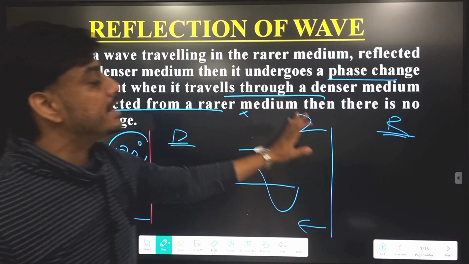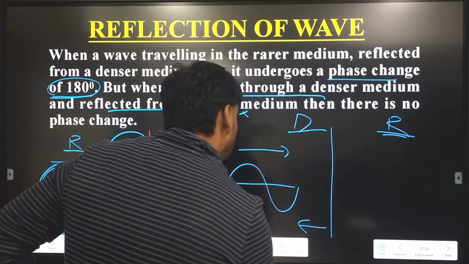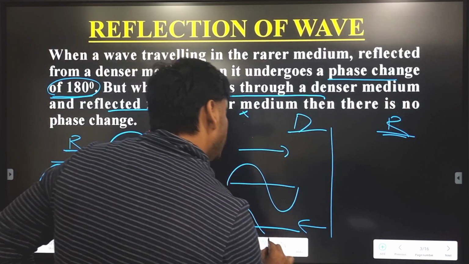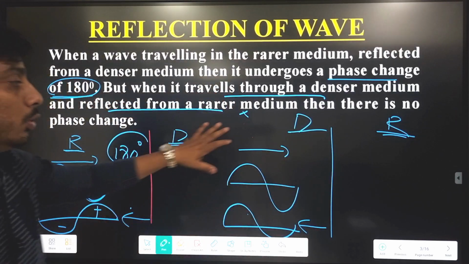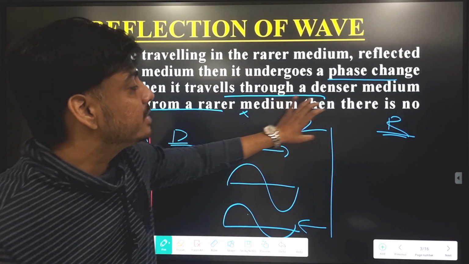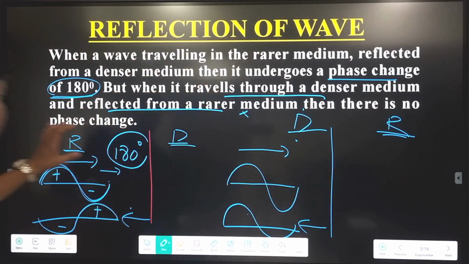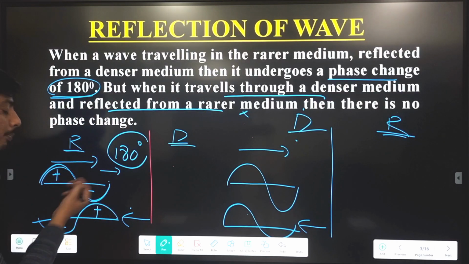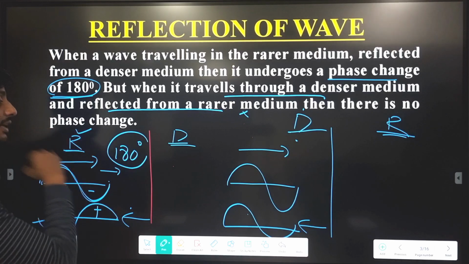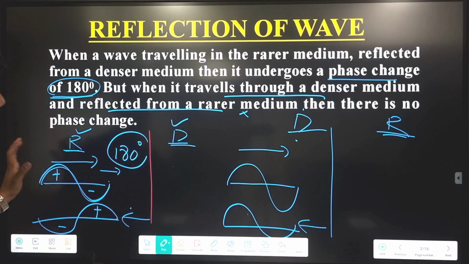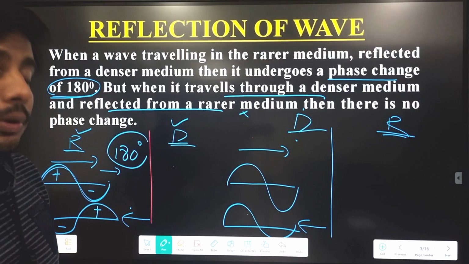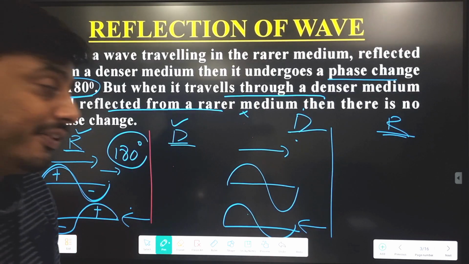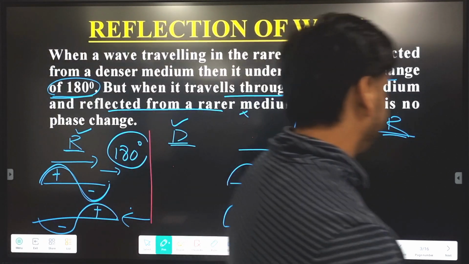But when we consider denser to rarer, there is no change. The wave will be the same as the incident wave. Incident wave and reflected wave both will be the same when the wave travels in a denser medium and is reflected by a rarer one. But incident and reflected waves will be out of phase, or opposite, when the ray travels in a rarer medium and is reflected by a denser medium. I hope this is clear. We have to use this concept in interference through a thin film.